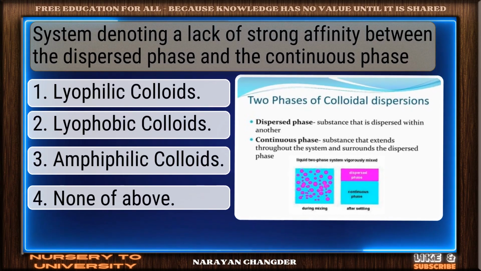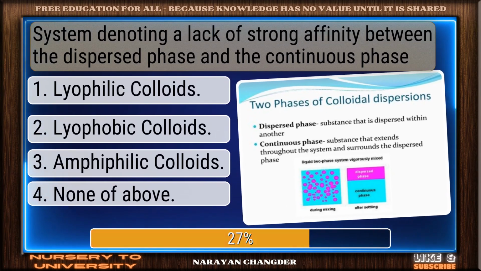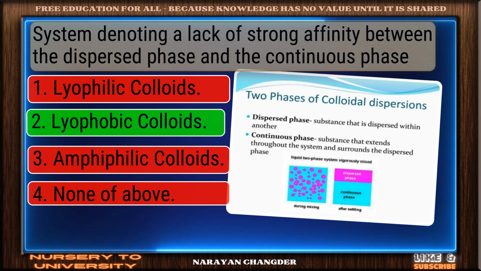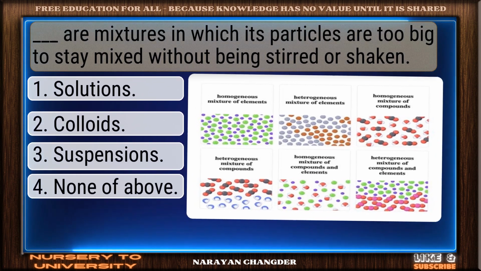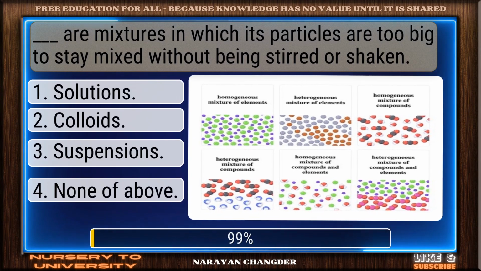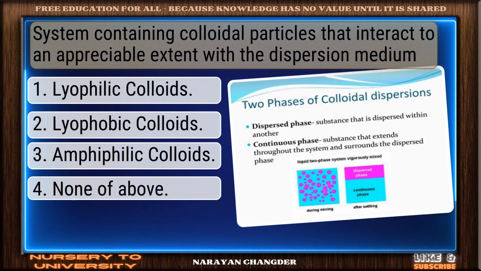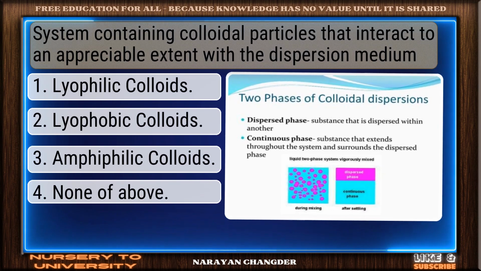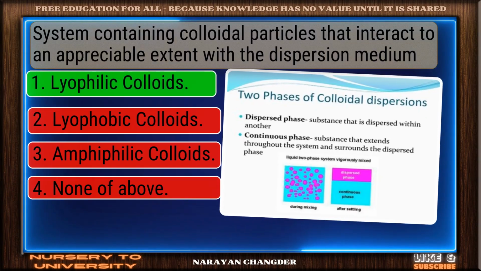System denoting a lack of strong affinity between the dispersed phase and the continuous phase. Sharp thinking. Lyophobic colloids is the right choice. Dash are mixtures in which its particles are too big to stay mixed without being stirred or shaken. On track. Suspensions is the correct answer. System containing colloidal particles that interact to an appreciable extent with the dispersion medium. Solid response. Lyophilic colloids is a valid choice.